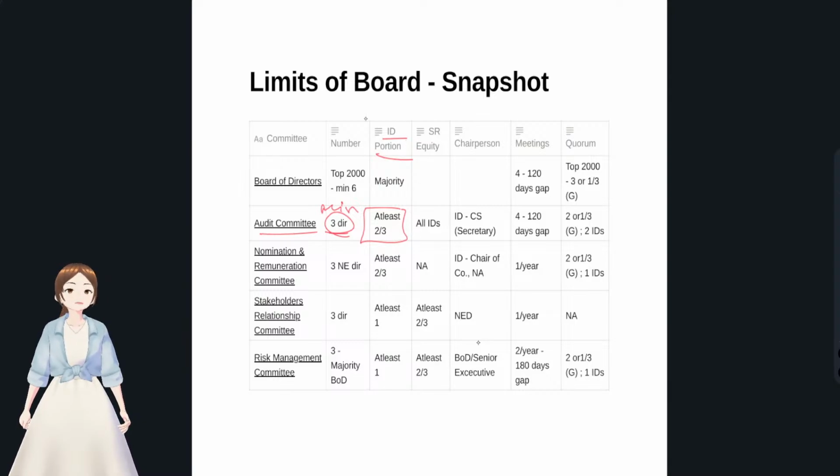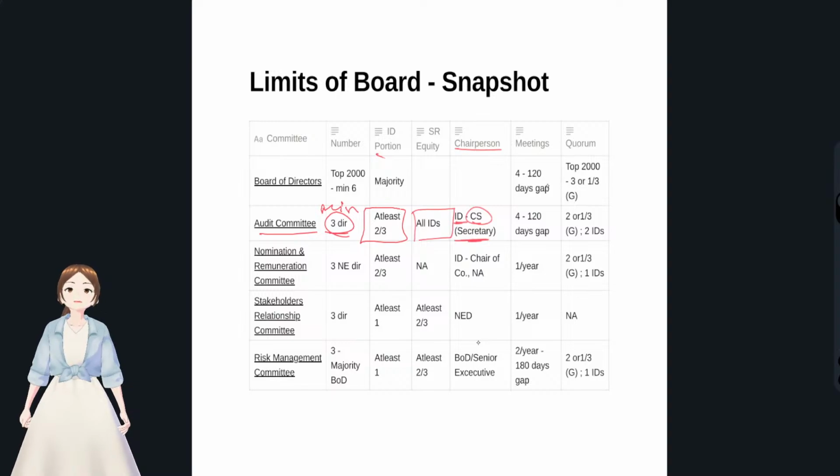Okay, and if at all a company is having SR equity shares, that is superior right equity shares, one equity share is usually 1 vote, but superior equity shares would be, one equity share would be say like 5 votes. These type of equity shares were treated as SR equity shares. If at all the company has SR equity shares, then all the members in the audit committee have to be independent directors, and the chairperson of the audit committee has to be an independent director, and the secretary of this audit committee has to be a CS.